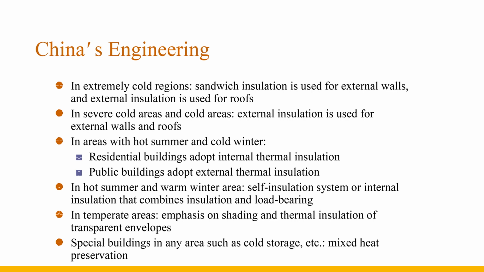In areas with hot summer and warm winter, adopt a self-insulation system or internal insulation that combines thermal insulation and load bearing. In temperate areas, emphasis is on sun shading and thermal insulation of transparent envelopes. Special buildings in any area, such as cold storage, use mixed heat preservation.